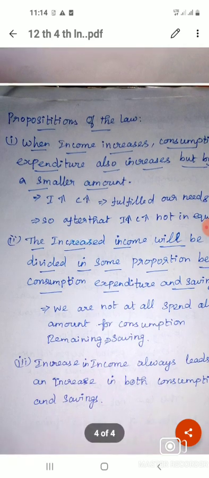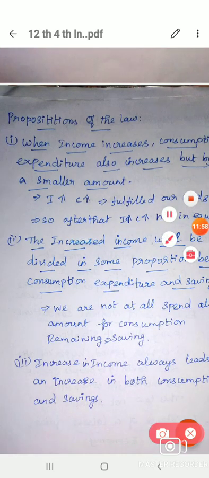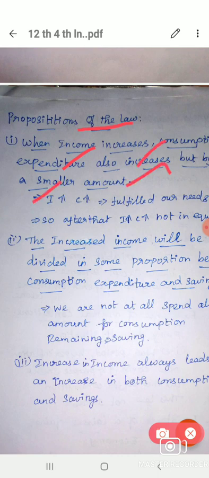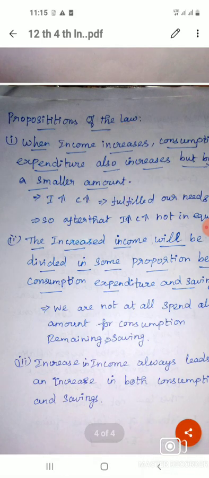Assumptions completed. Next, propositions of the law. Here also there are three propositions. First, when income increases, consumption expenditure also increases, but by a smaller amount. I told you already, income increases, consumption also increases. Each and every year our income increases, and after some time we have fulfilled our needs. After fulfilling our needs, we do not spend more on consumption; we decide to take some of the amount for savings. So when income increases, consumption expenditure also increases, but not in the same way.